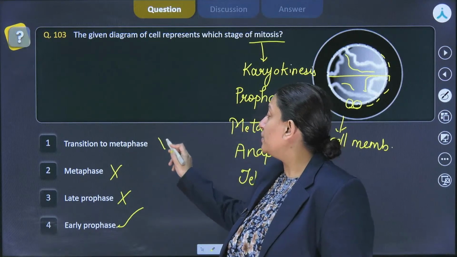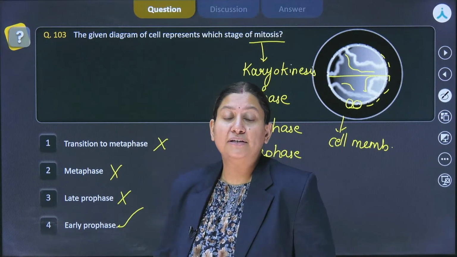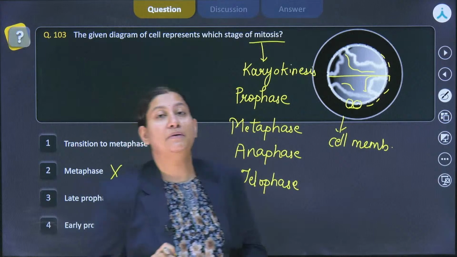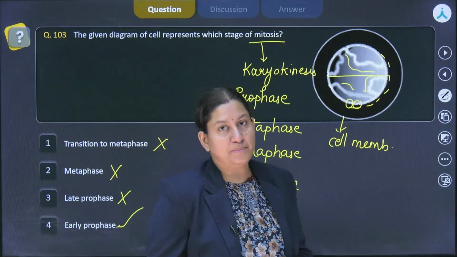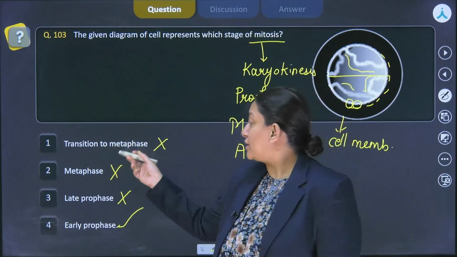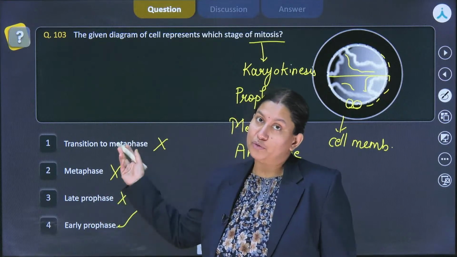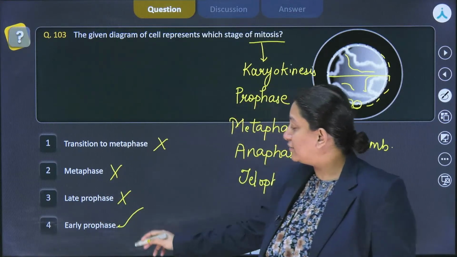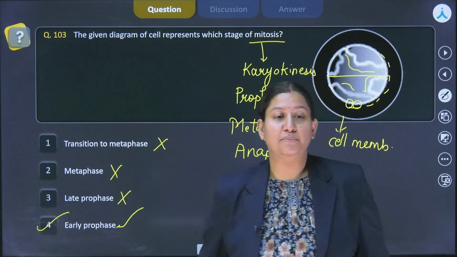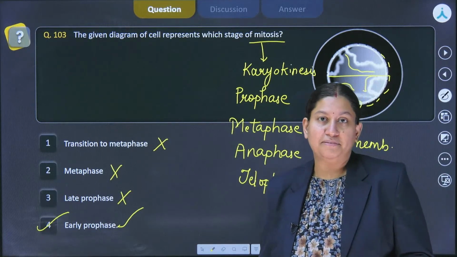And transition to metaphase is basically the late prophase, because we have said that the complete disintegration of the nuclear membrane is the beginning of the metaphase, and that is going to be completed in the late prophase. So, this transition to metaphase is also referring towards the late prophase. So, we could rule out this as well. The correct answer for this particular question is going to be option number 4, correctly said by too many students. So, wonderful. I hope this particular question is clear to everyone.